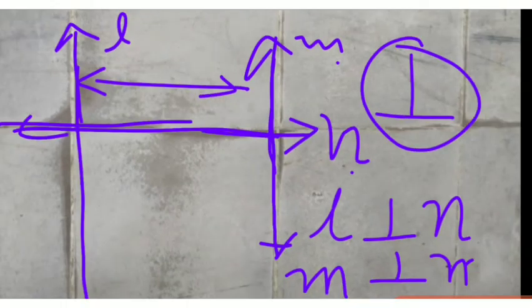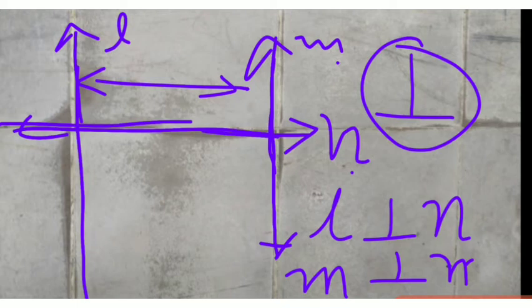But what can you say about L and M? We can say L and M do not intersect each other, and these kinds of lines, which do not intersect each other, are called parallel lines. We'll talk more about parallel lines afterwards. Let's first talk about what a transversal is.